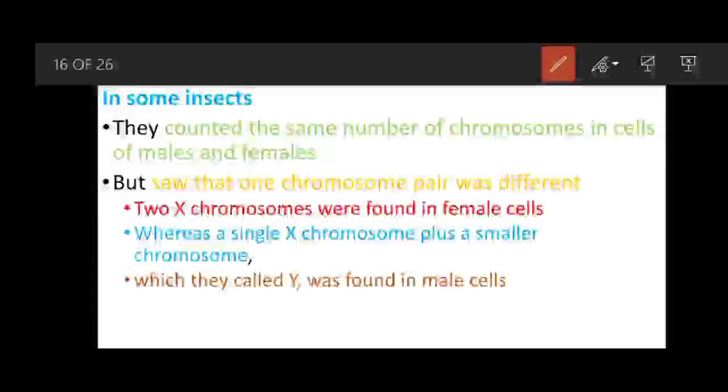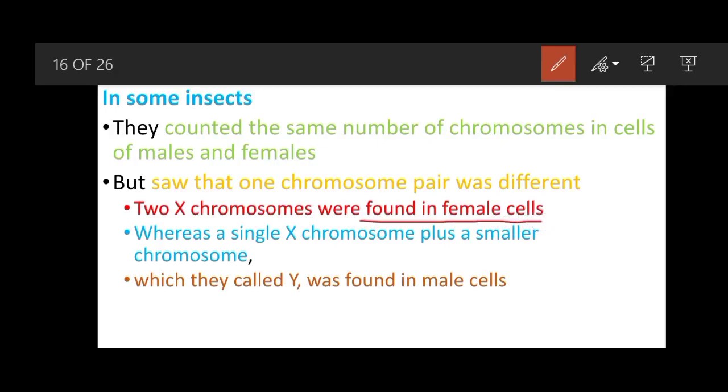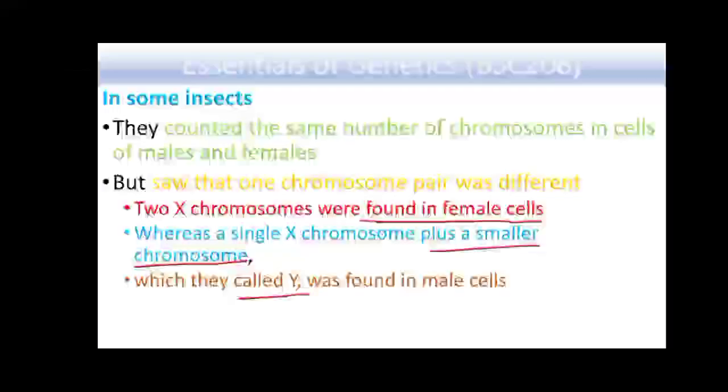But they also saw that one chromosome pair was different. So two X chromosomes were found in females, whereas a single X chromosome plus a smaller chromosome was found in the case of males. And this different chromosome was called Y chromosome. In males, an X chromosome and a Y chromosome are found, whereas in the females, two X chromosomes are found.